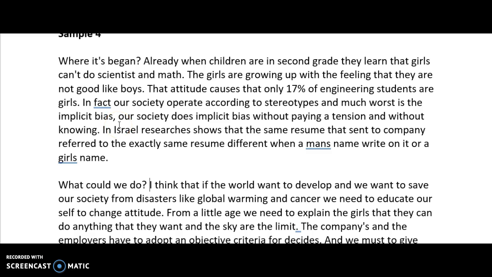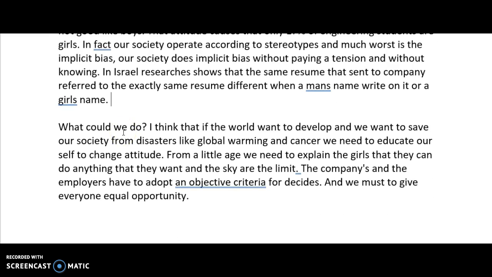Good use of a very key point brought up by Dr. Carpenter. And then here, in Israel, research shows that the same resume that's sent to a company referred to exactly, in other words, relates the problem, the general, and then specific into Israel. What could we do? So we know the solution is coming.